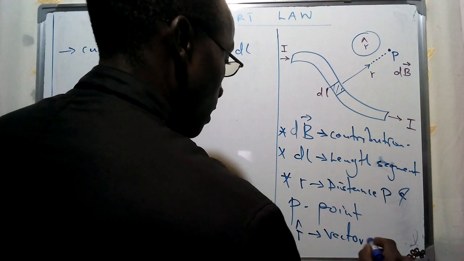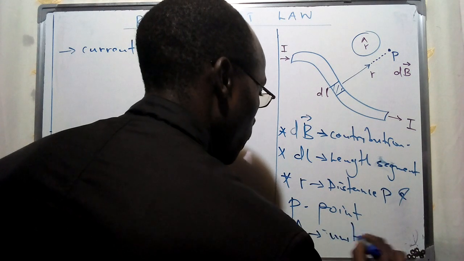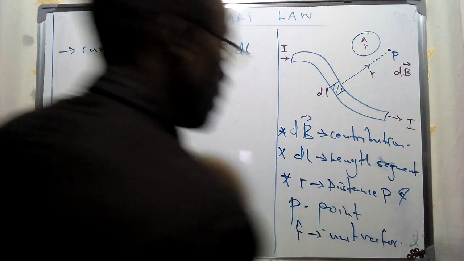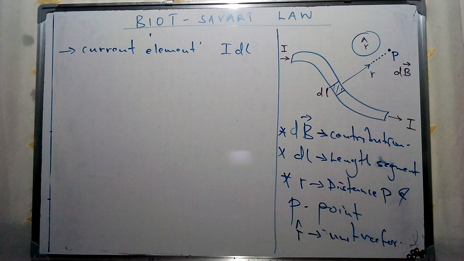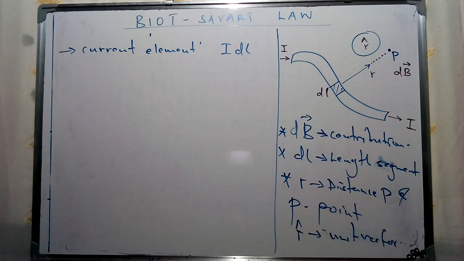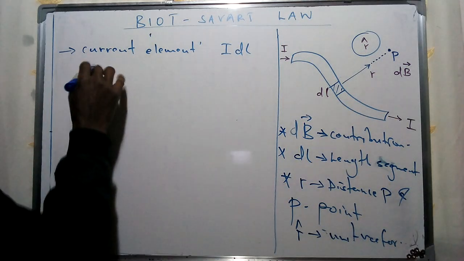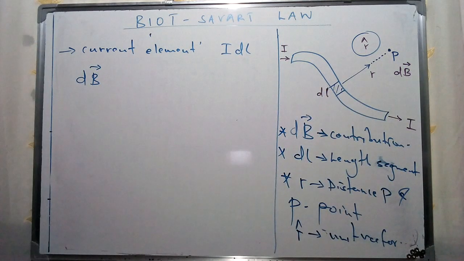So in this case, it's going to be a unit vector given as such. So we're going to develop the relationship between this current element and that specific point, and the magnetic field contribution at that specific point. Now, we're going to have an expression for the magnetic field contribution given in terms of dB, which I've indicated at this specific point.